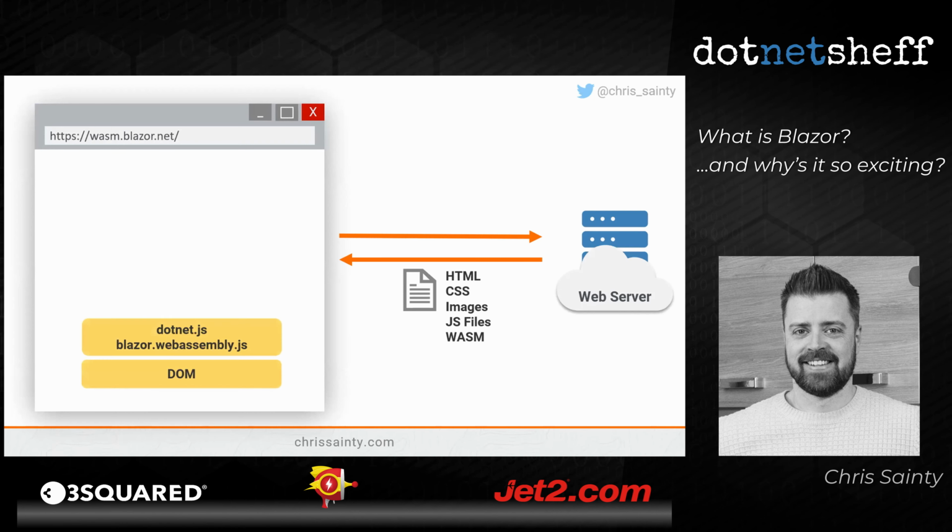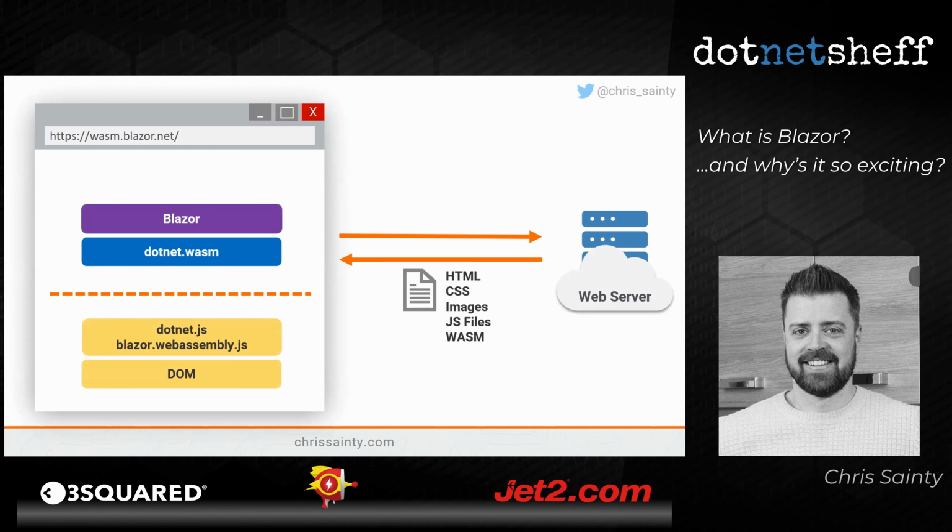So once these files hit, the browser does its thing, generates the DOM, all that kind of stuff. And then we get a couple of files. We've got this Blazor WebAssembly.js and this .NET.js file. And what happens next is that the .NET runtime gets booted up, and then Blazor's runtime gets booted up, and then your app gets booted up. And at this point, we've now got a .NET application running in the browser.